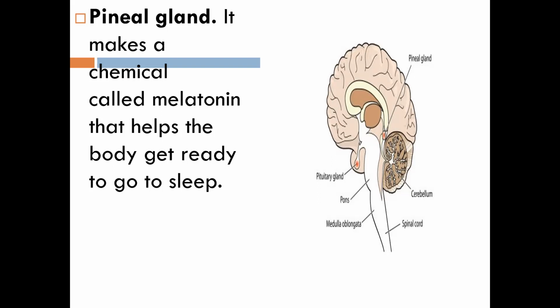Okay, so these are the 3 glands that we could find in the brain, and we have completed the 3 glands. So would you like to ask anything? No, ma'am. If no, I'll continue. Anyone? No, ma'am.